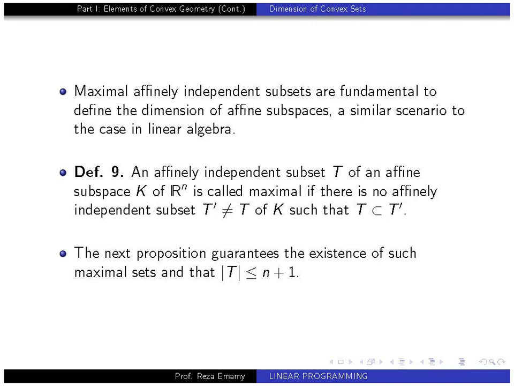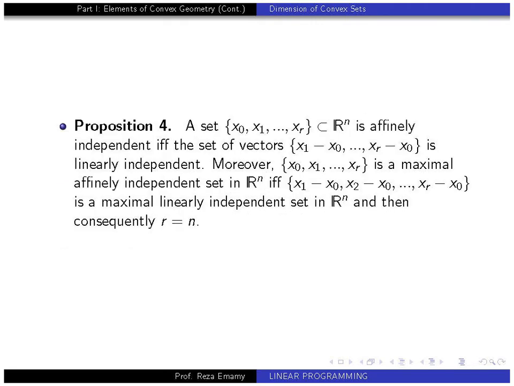See, we know already that the dimension of Rn is n in linear algebra. So we are going to use these facts here to define the dimension in the affine algebra. Here is proposition 4. A set x0, x1, ..., xr, a subset of Rn, is affinely independent if the set of vectors x1 minus x0, ..., xr minus x0 is linearly independent.